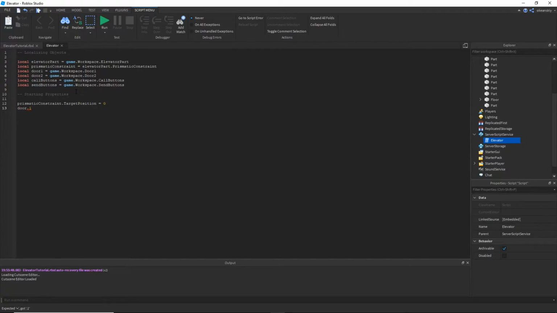I'm also going to keep the door 1 transparency at 1 because I want it to be completely open, and CanCollide to false so people can walk through it, and do the opposite with door 2.